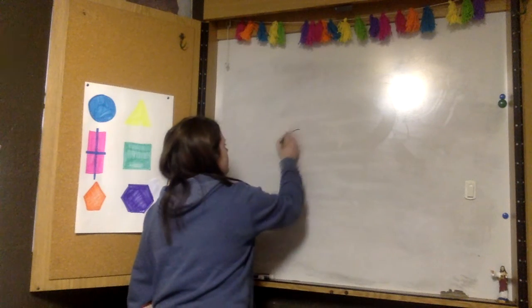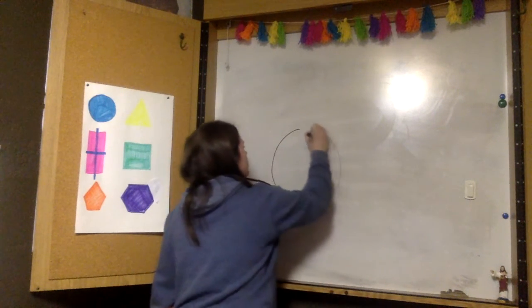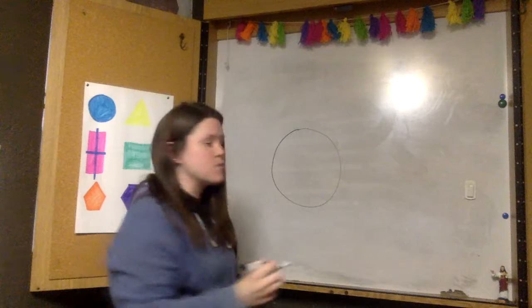Well, first of all, Tom ate from a large pizza, and Jean ate from a small pizza. Are they the same pizza? No, it didn't come from the same whole, so they are not necessarily equal shares. So first, let's draw our large pizza. There's a large pizza. Let's draw a small pizza.